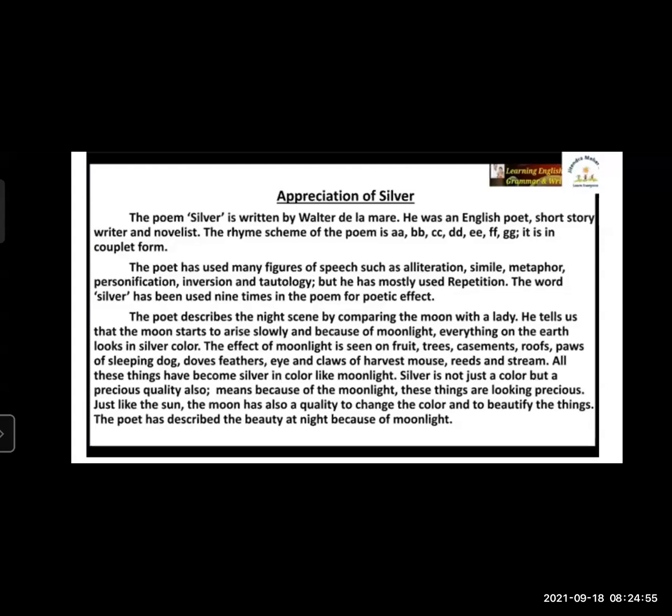So the poet describes the night scene. He tells us that the moon starts to arise slowly, and because of moonlight, everything on the earth looks like a silver color. In yesterday's lecture, we have seen the line by line explanation of this poem. At that time we saw how the poet explained that each and everything is turned into silver light, and each and everything has a magical effect because of the silver moonlight, because of the beam of moonlight.